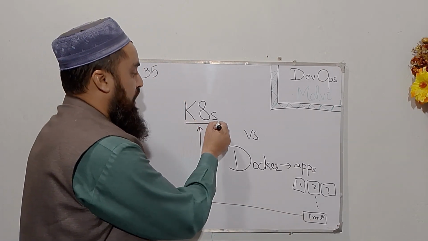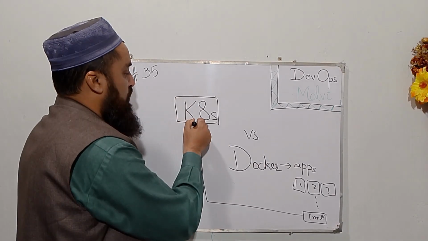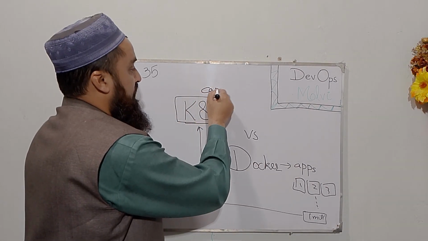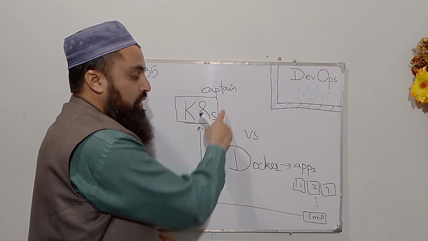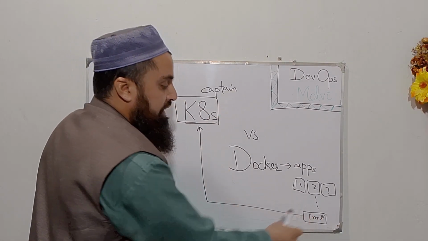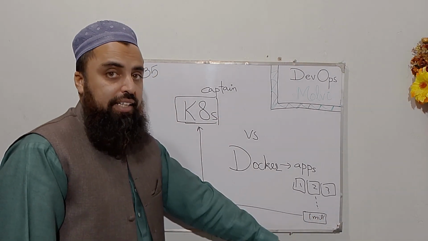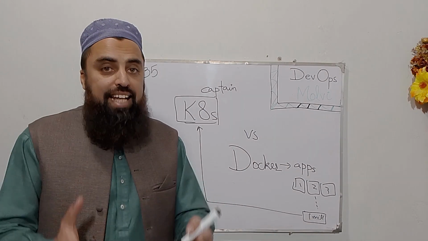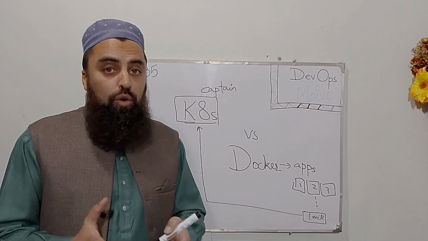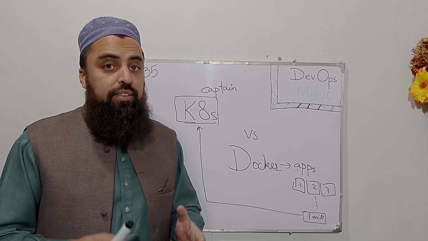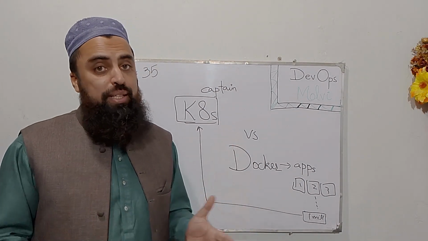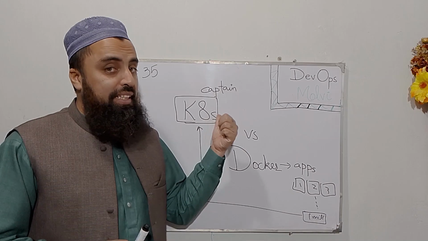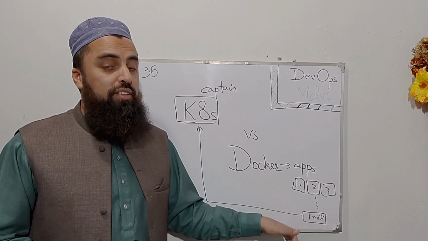And this is why Kubernetes is also known as the captain. It is the captain, the manager, who is responsible for all the applications that are running inside our Docker containers. And that's why, guys, I prepared the Docker course first, because Docker is strongly linked with Kubernetes, since Kubernetes is the captain of all the containers.